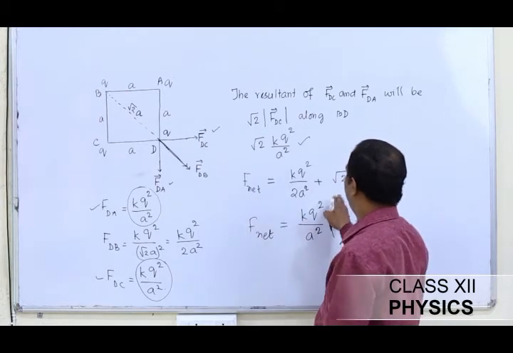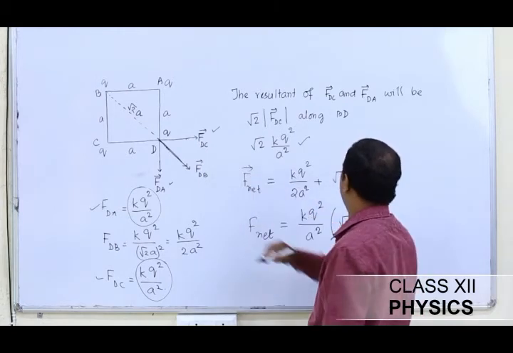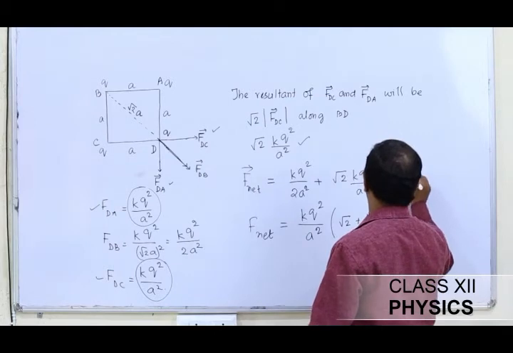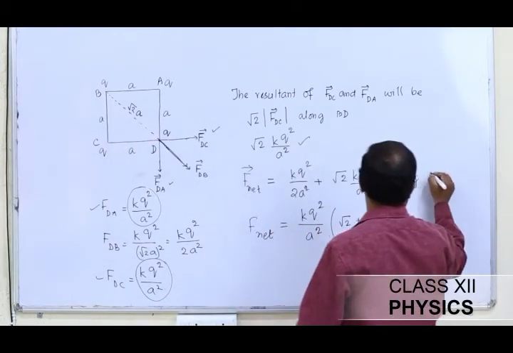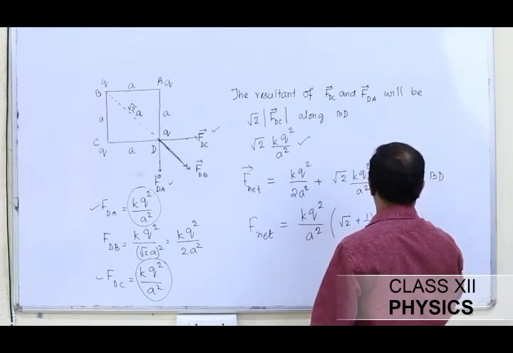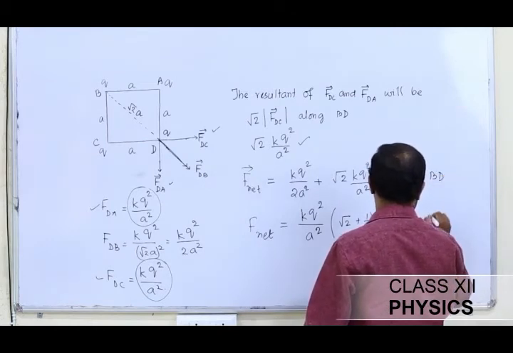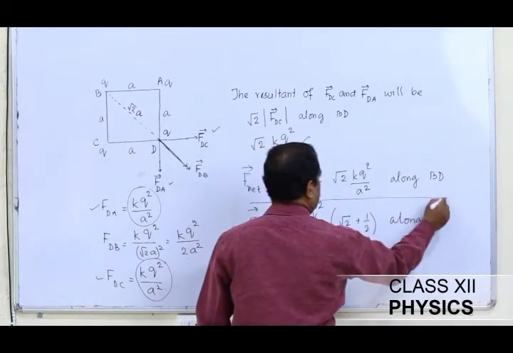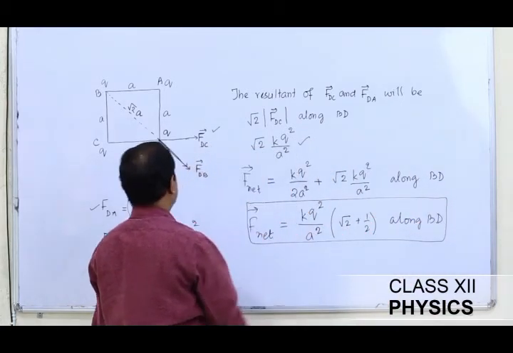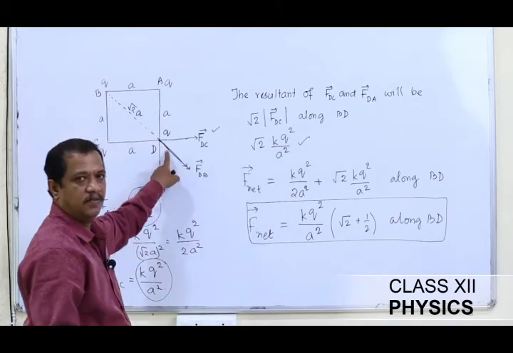We need to talk about the direction. The net force is acting along BD, so this is the resultant force experienced by the charge Q placed at the vertex.